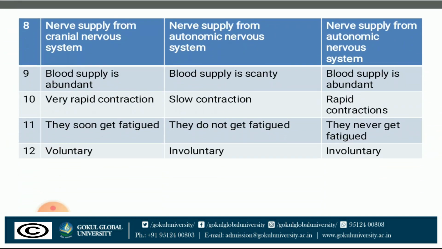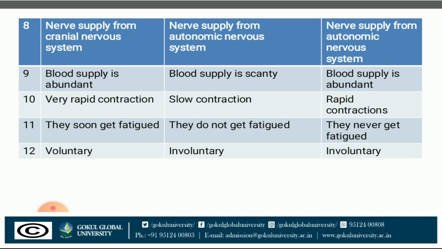Nerve supply of the skeletal muscle is from the cranial nervous system, smooth muscle from the autonomic nervous system, and cardiac muscle from the autonomic nervous system. Blood supply is abundant in both skeletal and cardiac muscle and scanty in smooth muscle. Very rapid contraction in skeletal muscle, rapid contraction in cardiac muscle, and slow contraction in smooth muscle.